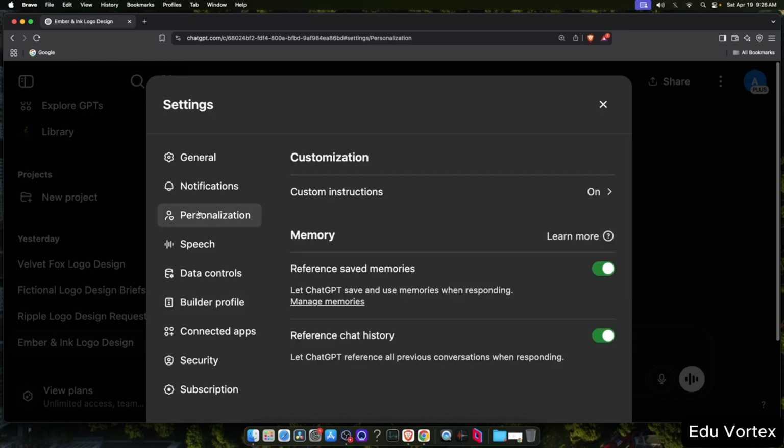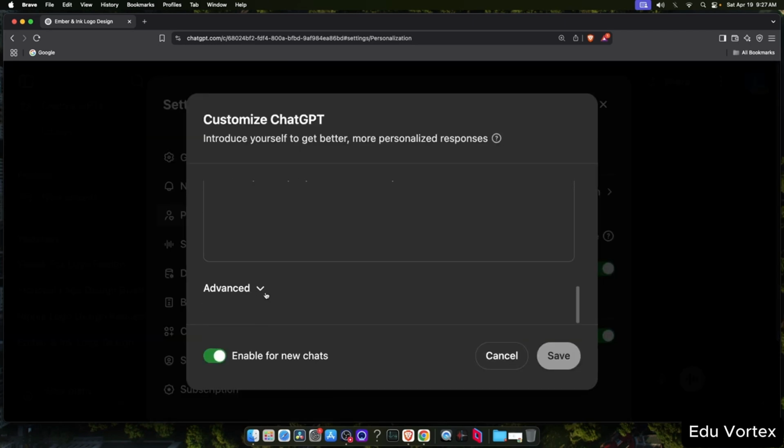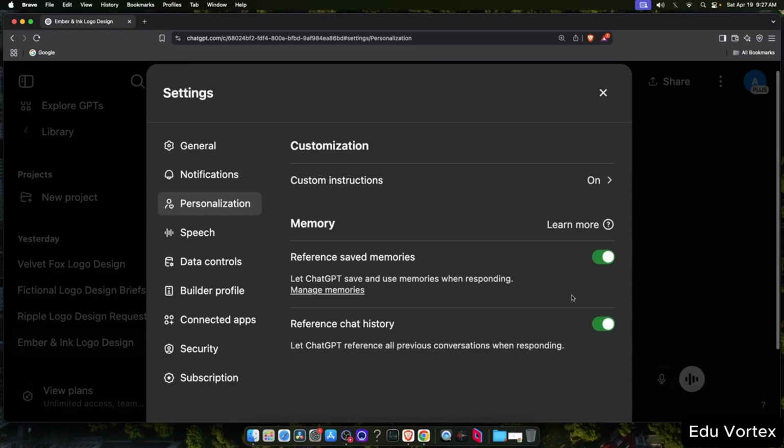If you go into the personalization section of your ChatGPT settings, you'll see an option called Memory. You can also set custom instructions to personalize your experience. But what we're focusing on right now is the Memory toggle. You'll notice that it says Memory saves previous chat history and references it to create content like logos. If you keep this on, it may result in some overlap in style and design.